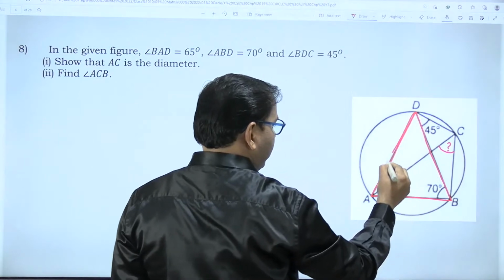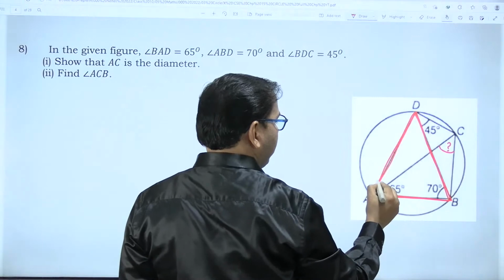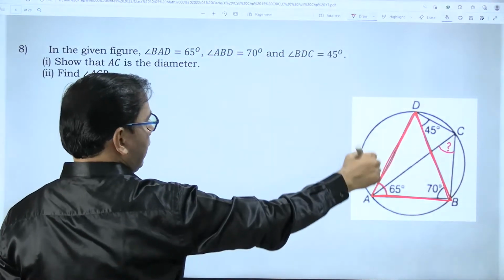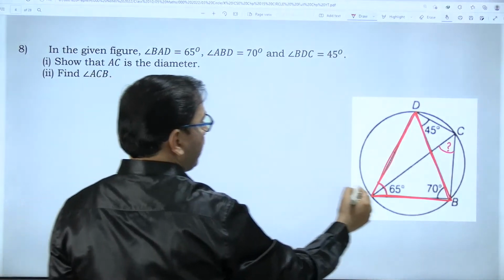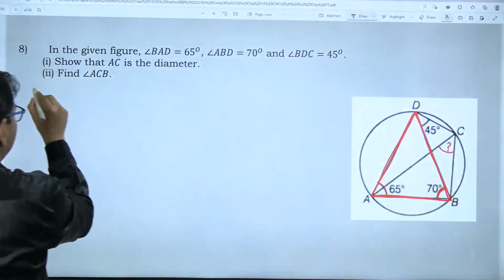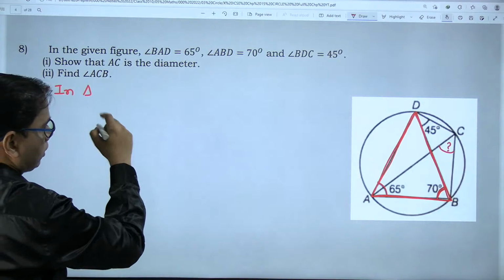In triangle ABD, angle BAD is 65 degrees and angle ABD is 70 degrees. So can we find the third angle? How much is the third angle? Tell me in the comment box.